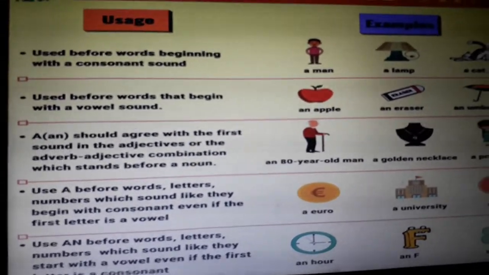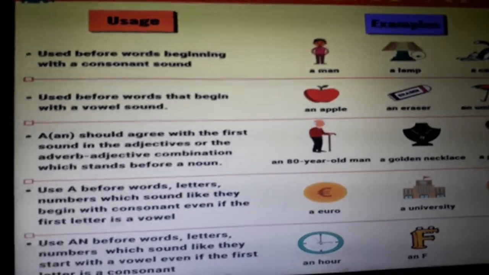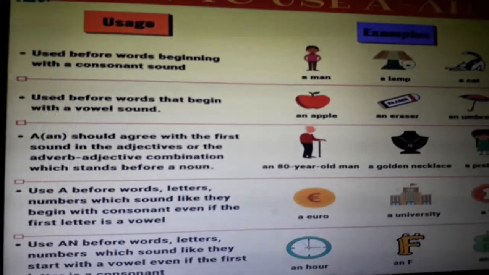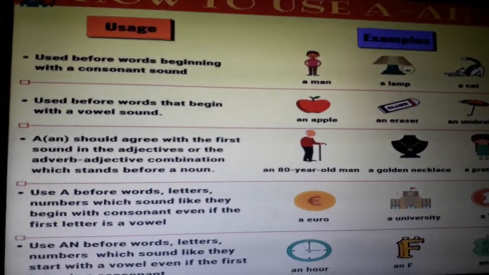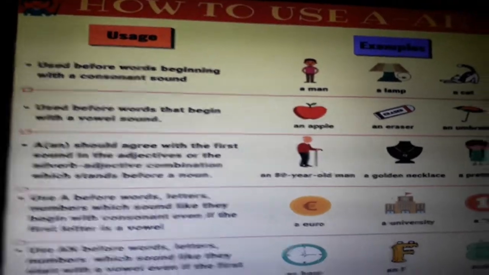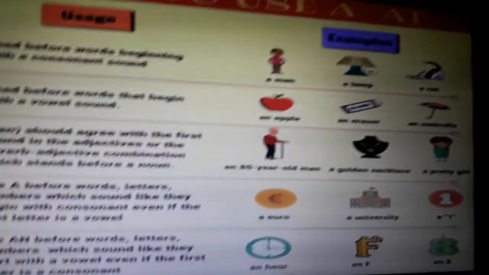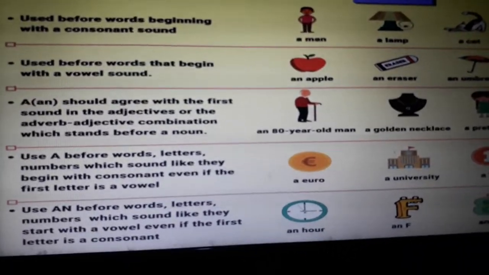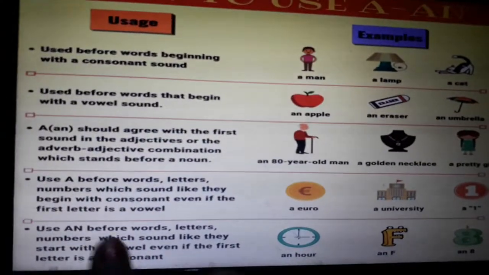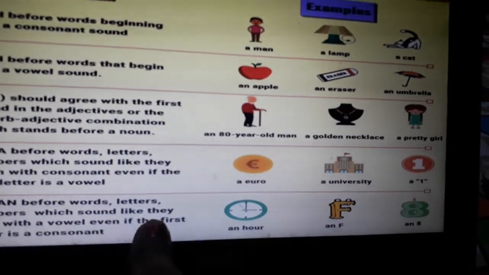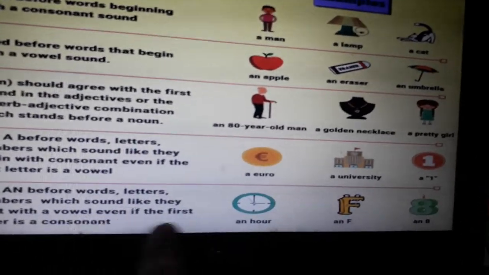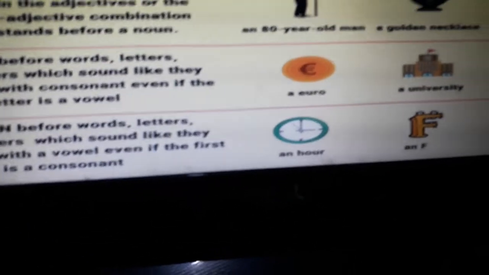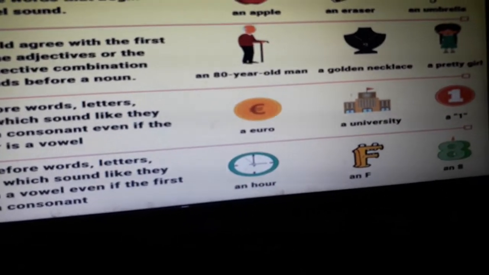But when we say one rupee note, we will say a one rupee note. The spelling is starting again with O, but the sound is that of W. W is again a consonant. Hope it is very clear to you all. We use an before the words, letters, numbers which sound like they start with a vowel, even if the first letter is a consonant. Similarly, vice versa, the same kind of rule is applicable with the consonants also.